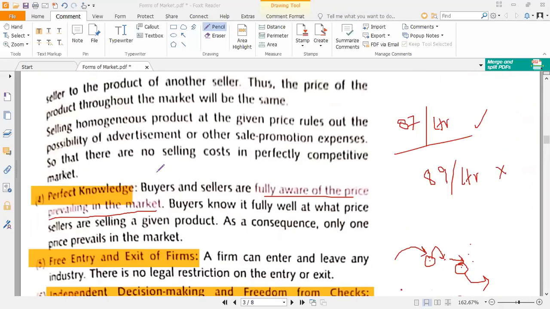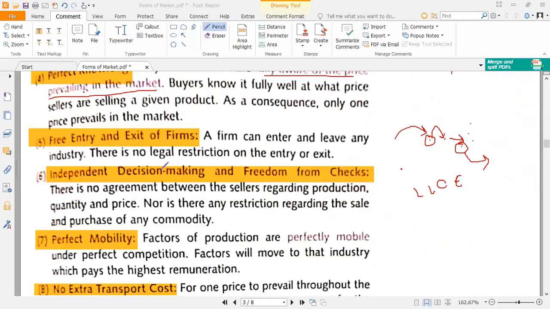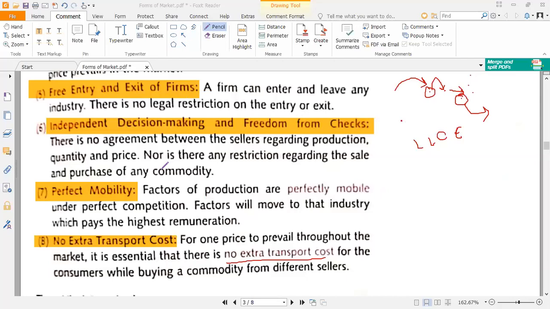Fourth point is all the buyers and sellers are having the perfect knowledge of the market. There is free entry and exit of the firms. There is independent decision making and freedom from checks. There is perfect mobility in the market, and there is no extra transportation cost.